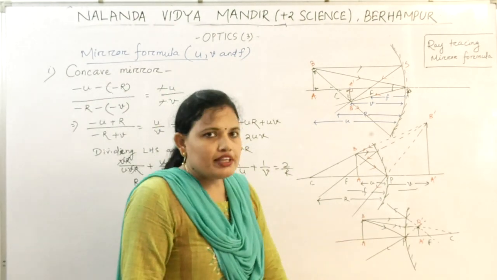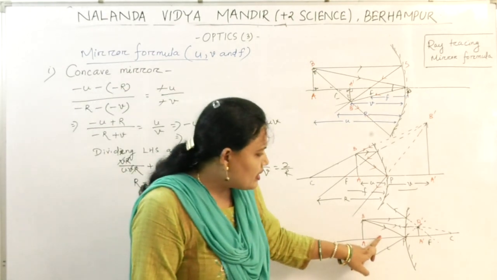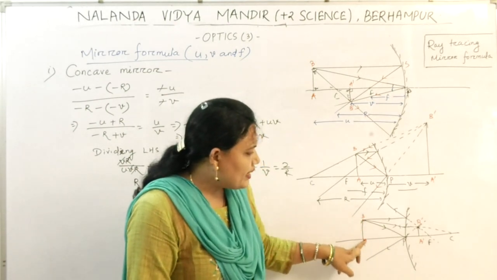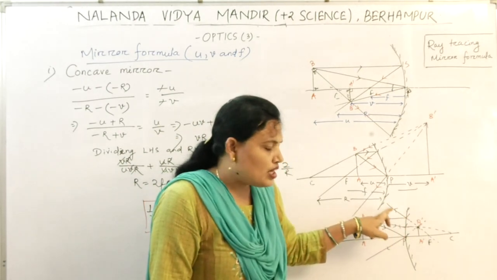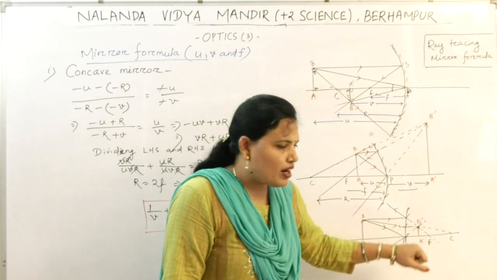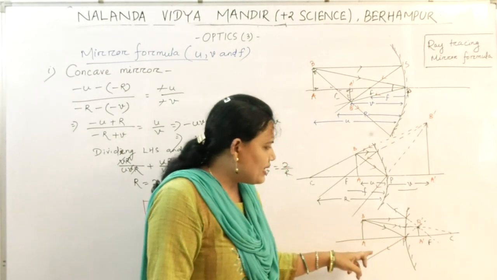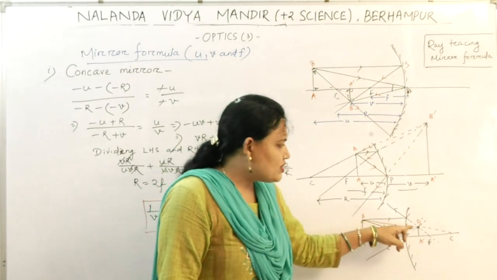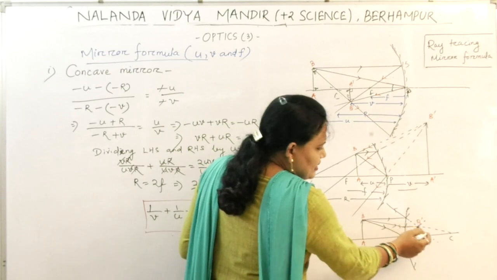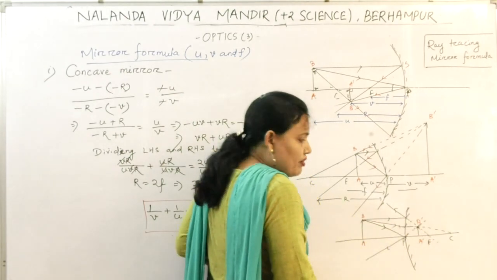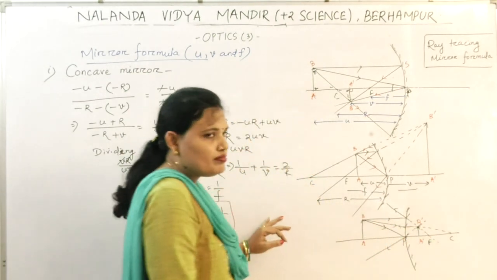Then let us come to the convex mirror. So convex mirror always produces a virtual image. See this one, the diagram. This is the object at any position. A ray which passes parallel to the principal axis diverge, and when it is produced in backward, it meets the focus. Another ray which passes at some angle is reflected at same angle. A ray which passes through the center of curvature will be reflected along the same path. Now all the three rays, when produced in the backward direction, they appear to meet at this point, and this is the position of the image.